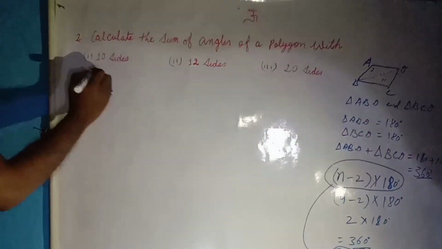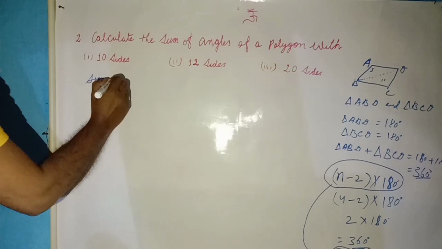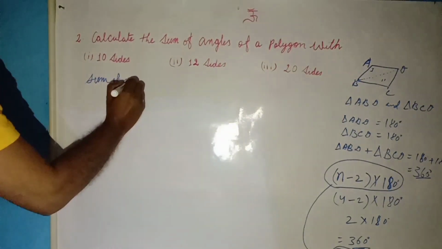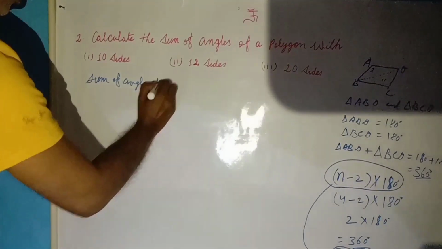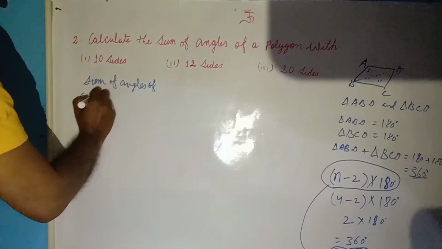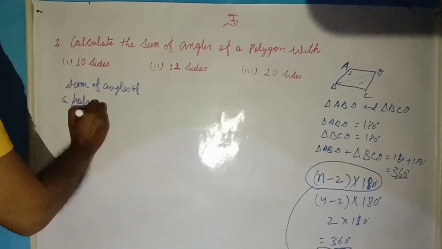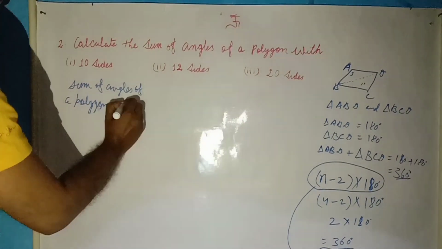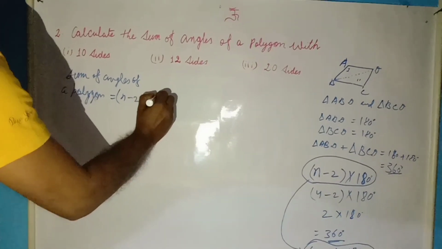Now see this one. We know that the sum of angles of a polygon equals (n minus 2) into 180 degrees.